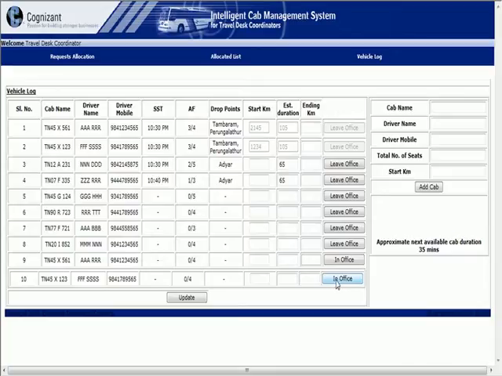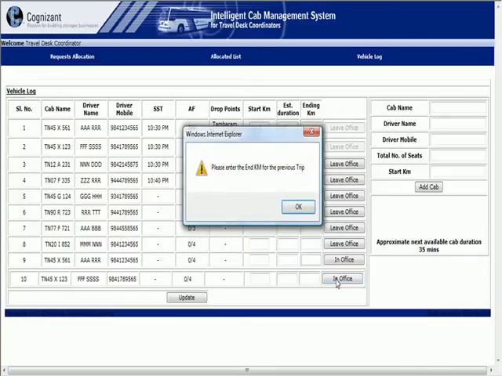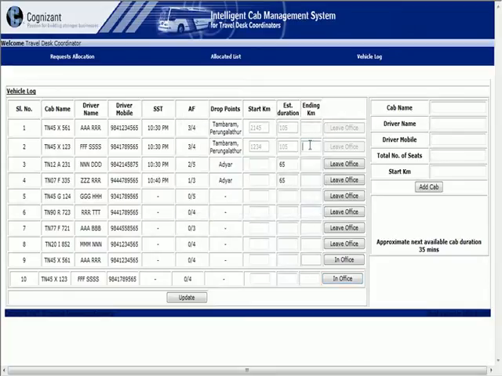Once the cab has reached the office, I have to click the In Office button. Okay, if the In Office button is clicked, it will say please enter the end kilometer of the previous trip, which means this point in time is the correct time to enter the end kilometer of the previous trip. Now I know the end kilometer as 1256. I enter it and say In Office, so the In Office button changes to Leave Office, and whenever the cab leaves the office I can click the Leave Office button. This is all about record number 2.